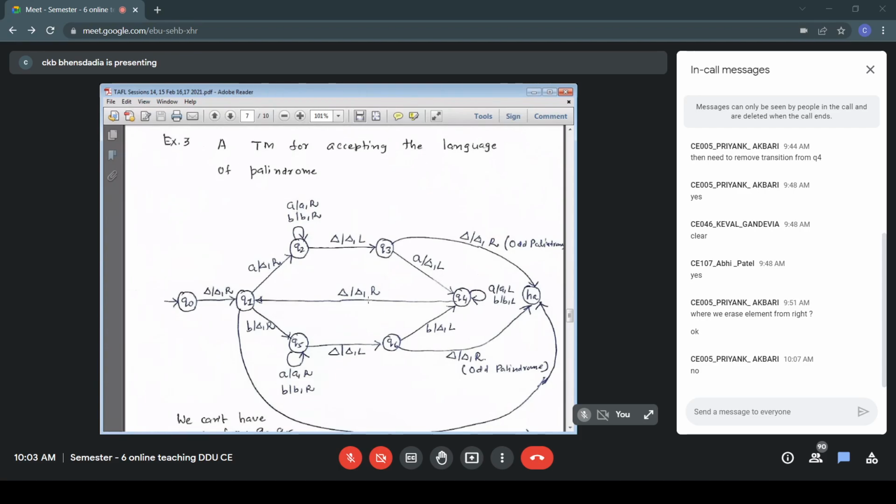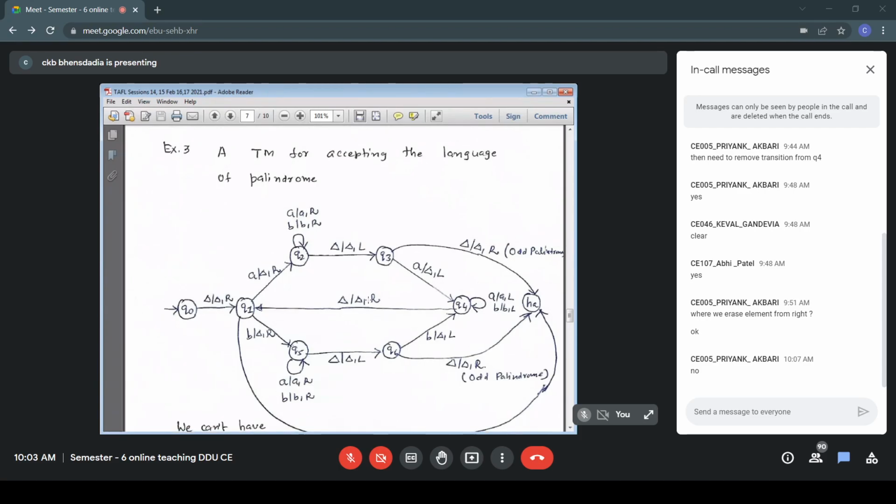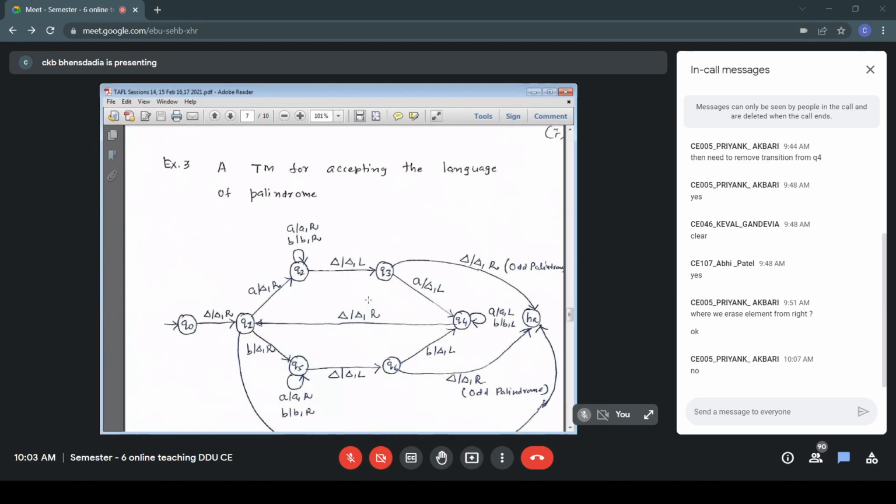In the case of odd length palindrome, instead of a transition from Q3 to HA on blank or Q6 to HA on blank, can we define transitions from Q2 or Q5 to HA on blank? That is the question. Try to answer this question. Instead of this Q3 HA or Q6 HA, can we have arrows as Q2 HA, then Q5 HA? Try to answer this.